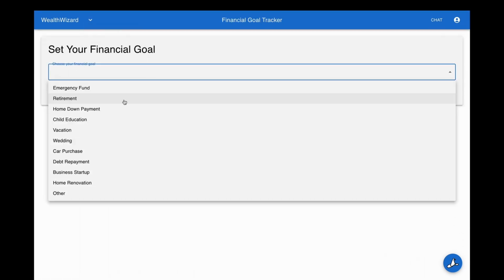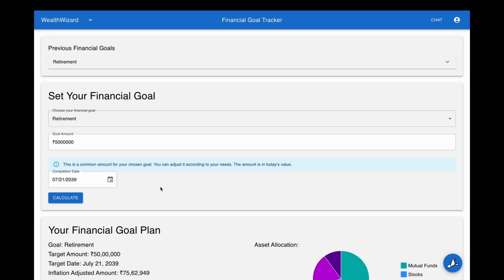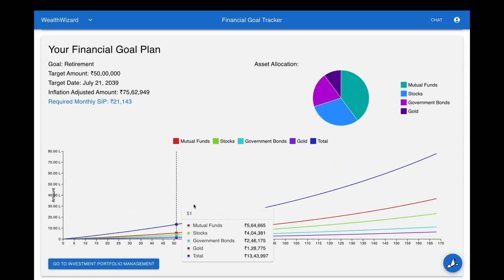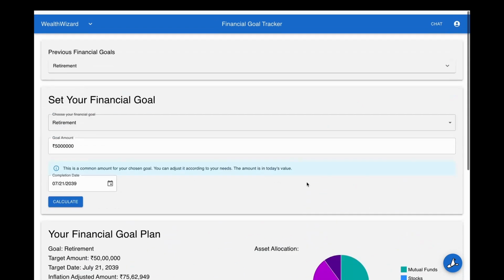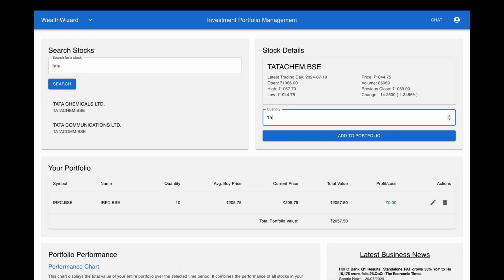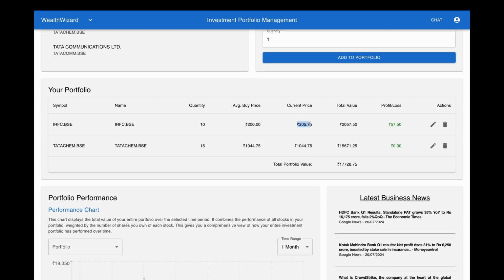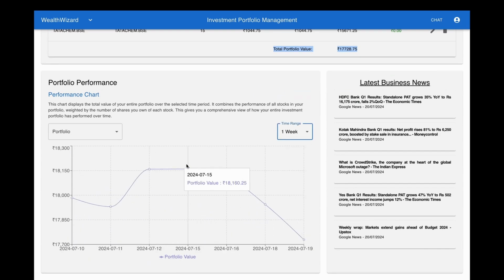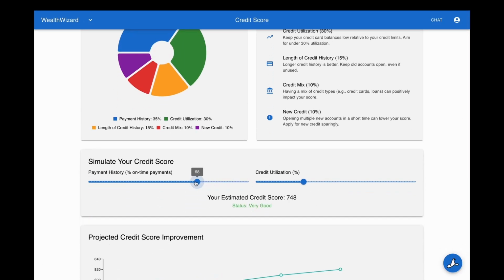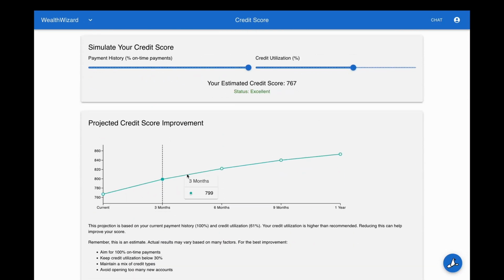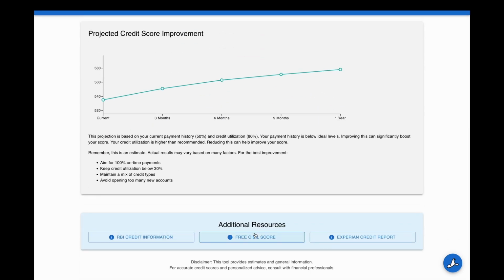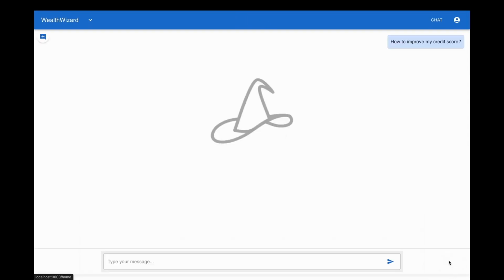Let's move on to financial goals. Now, suppose you are planning for retirement. So after adjusting the amount of 50 lakhs for retirement, it comes out to be 75 lakhs. So over there, you saw the SIP. Now you can also track all your investments over here. It visualizes all that data as well quite beautifully. There is a credit score improvement guide on how you can improve your credit score, a kind of simulation of sorts. Now you might have observed that hat icon on all the pages.